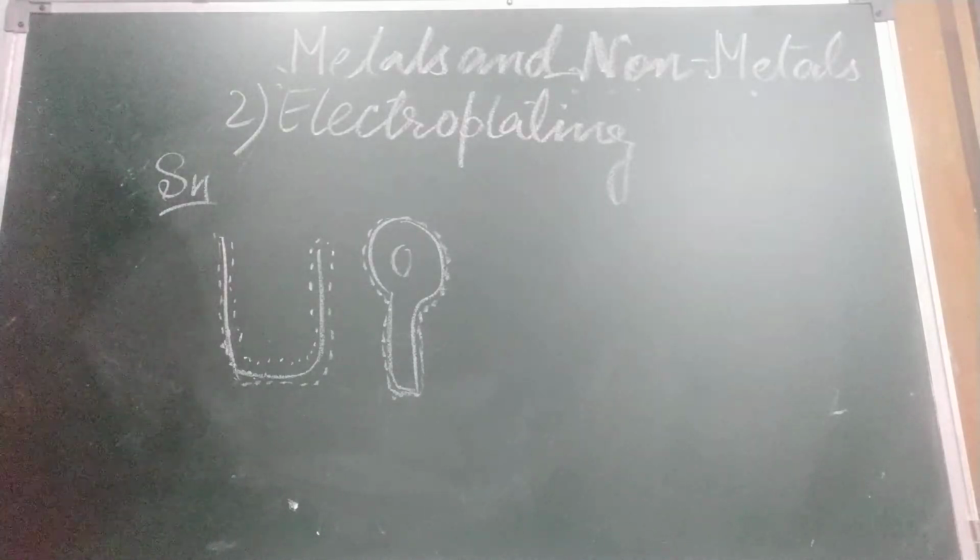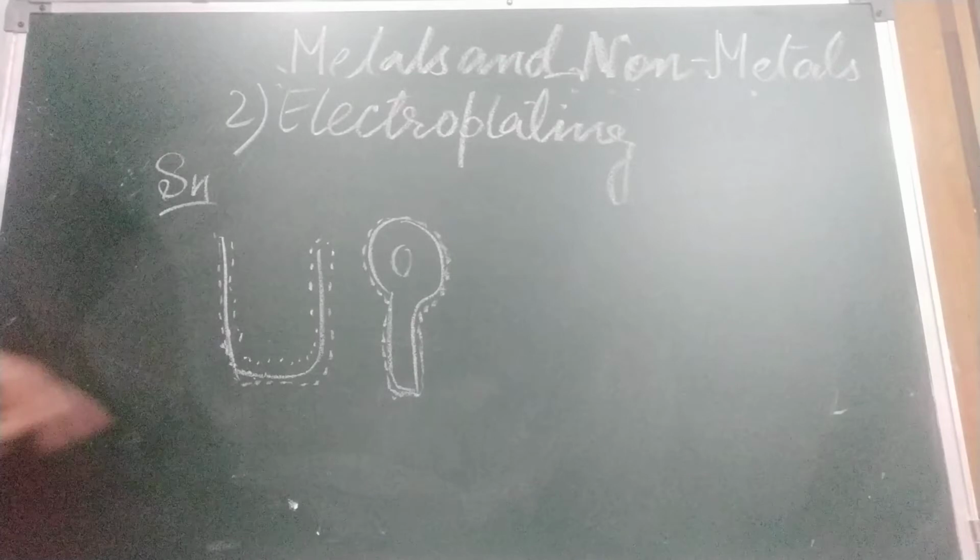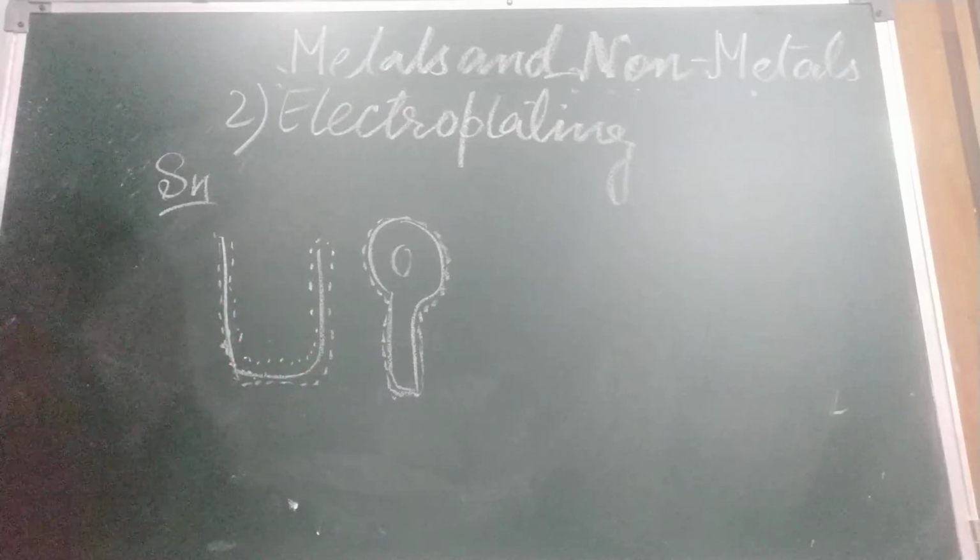So tin is electroplated on iron to make food containers, commonly called tin cans. Chromium is electroplated on steel furniture and bicycle handles. You have seen the shining bicycle handle and some steel furniture. What is deposited on that? Electroplating of chromium is there.